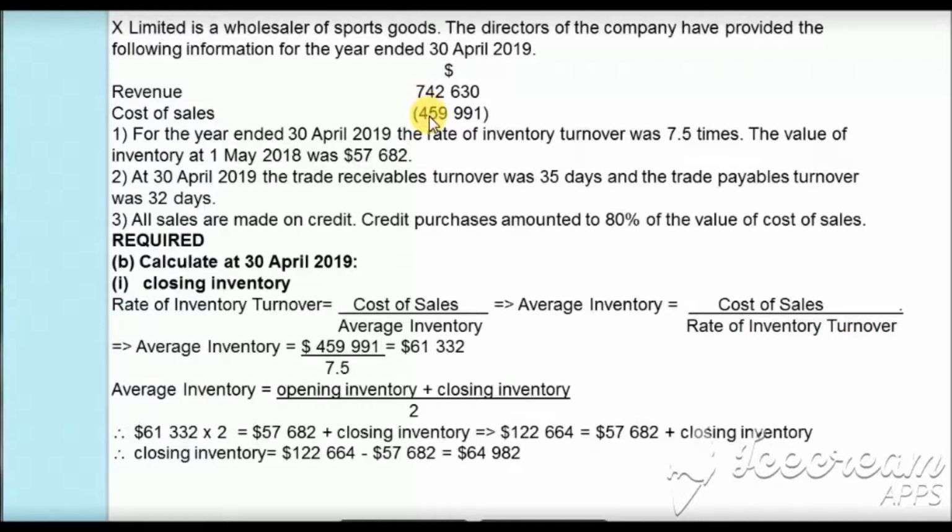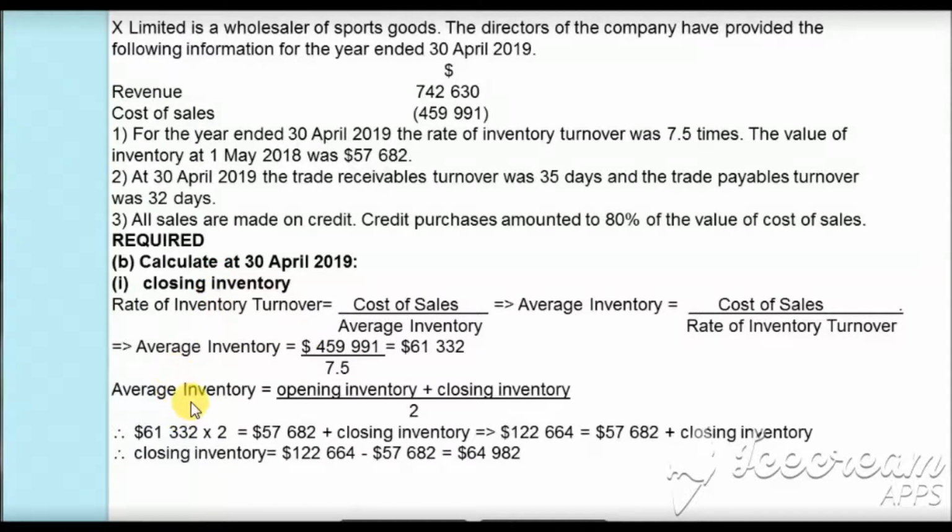We have cost of sales which is $459,991, and we will divide this by the rate of inventory turnover, which is 7.5 times. We will get the average inventory as $61,332. Now this is average inventory. We need to find the closing inventory.